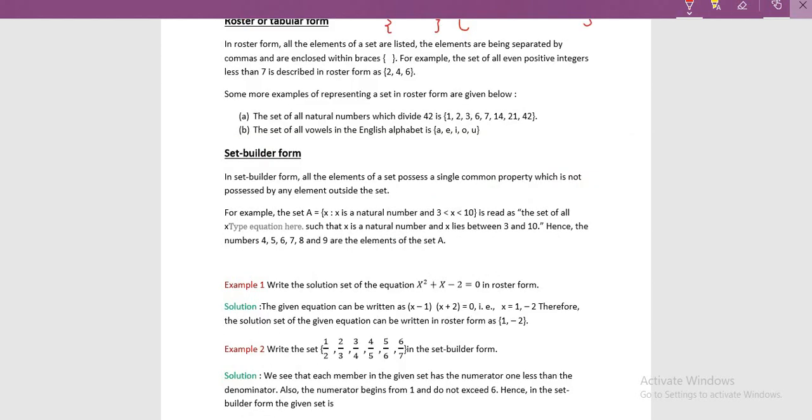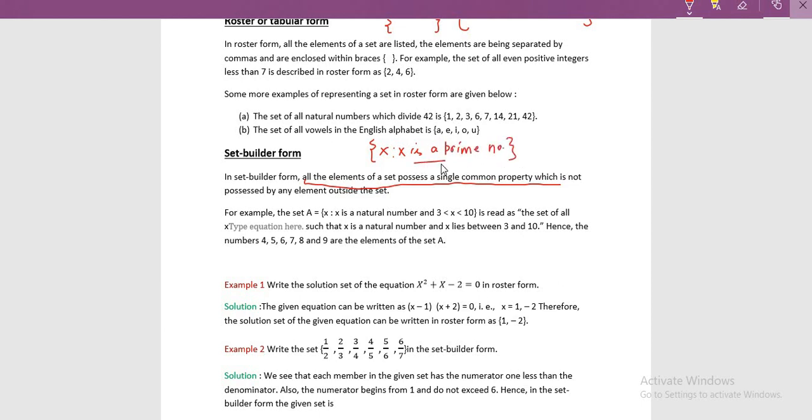The next one is set builder form. In set builder form, all the elements of a set possess a single common property which is not possessed by any element outside the set. For example, if you consider any set, I am taking the set of prime numbers. Now if you take any element of this set, x is a prime number.